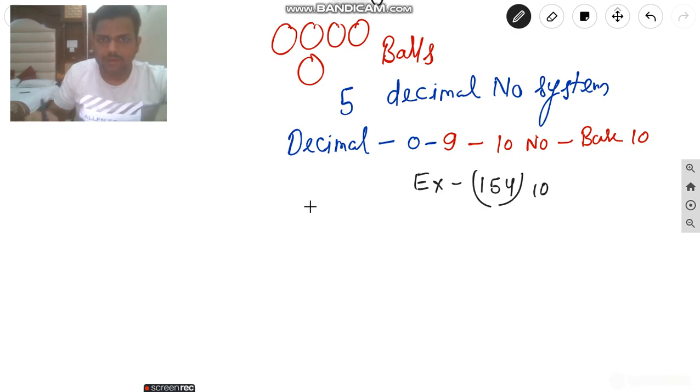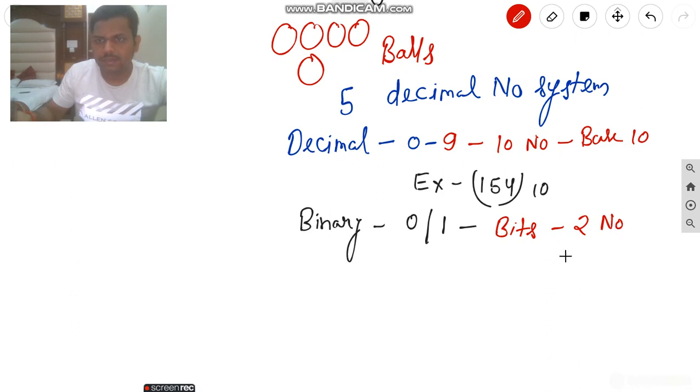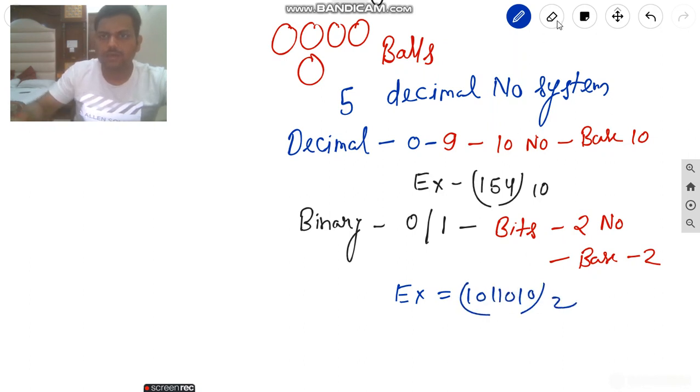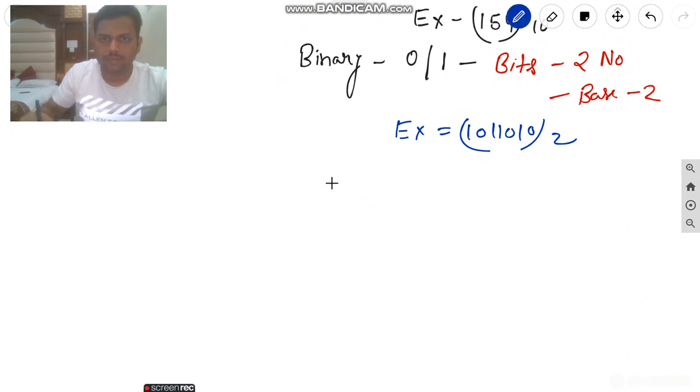Then binary will be 0 or 1, and these are also known as bits. There are 2 numbers, and the base is 2. For example, 101001 base 2.